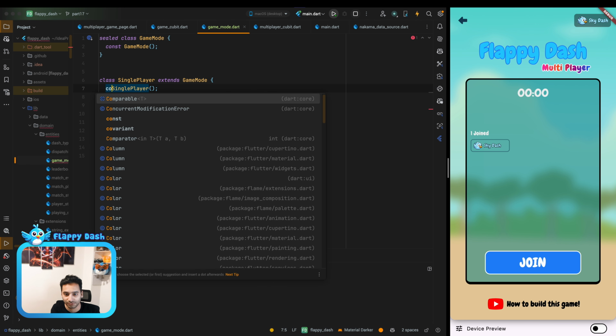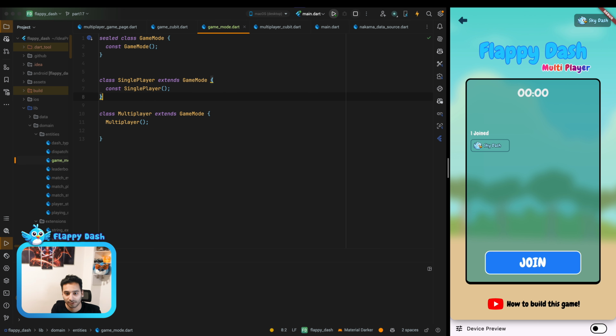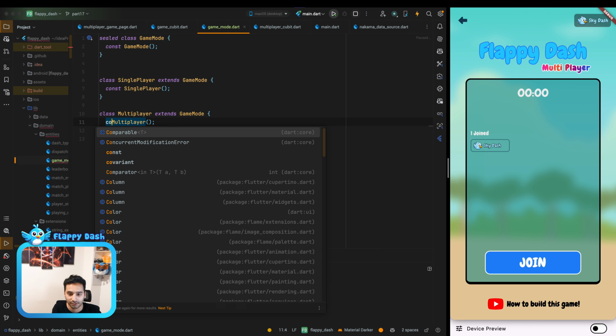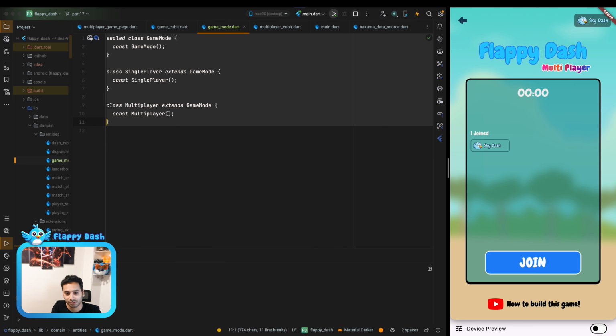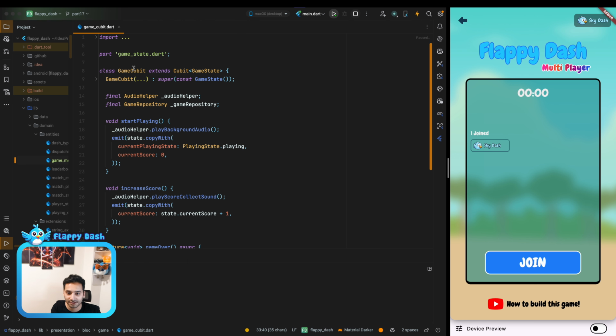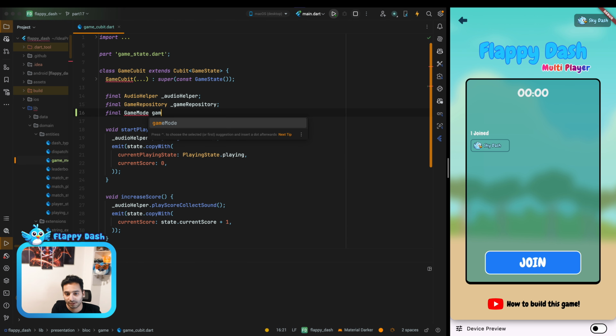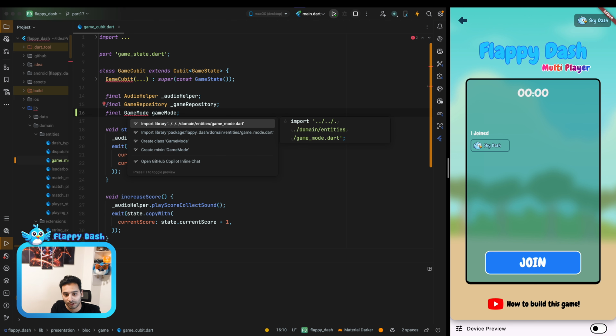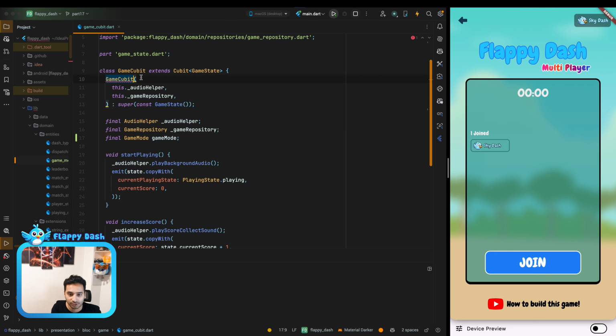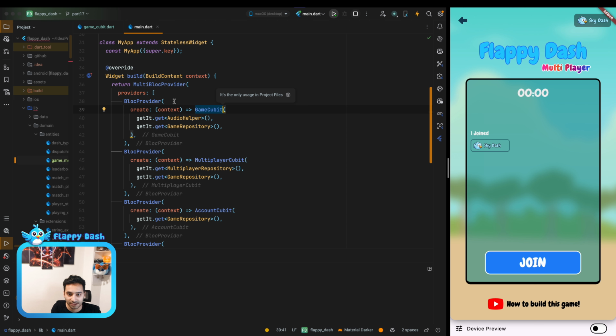Okay, so we need to do it here and here. Now we have the game mode that is a sealed class. It can be either a single player or multiplayer. And let's have a reference or an instance here, game mode. And let's see where we create this one.